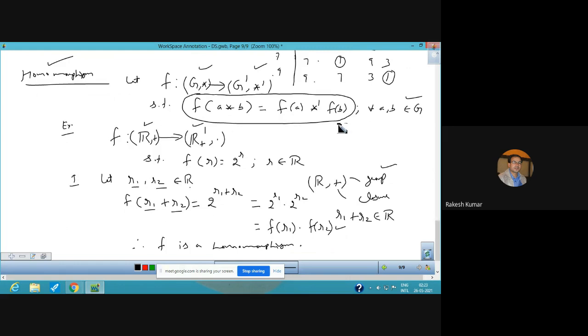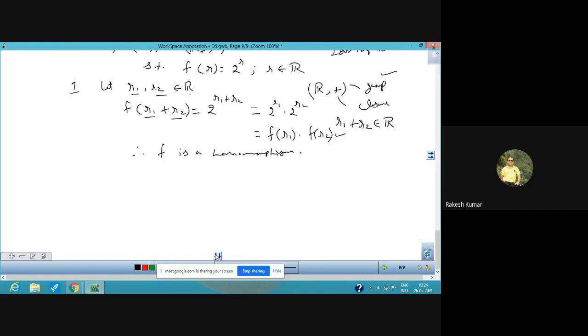Now if a homomorphism is satisfying one-one and onto property, then the homomorphism becomes an isomorphism. So it means an isomorphism is a homomorphism which satisfies one-one and onto property. Let us prove here. First of all, let us check f is one-one.